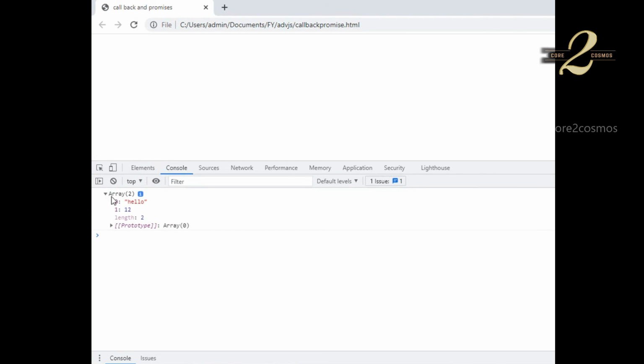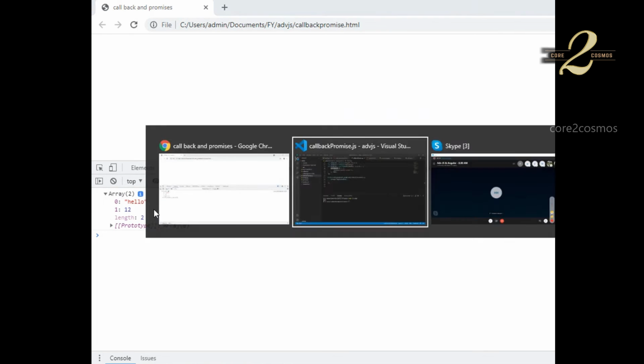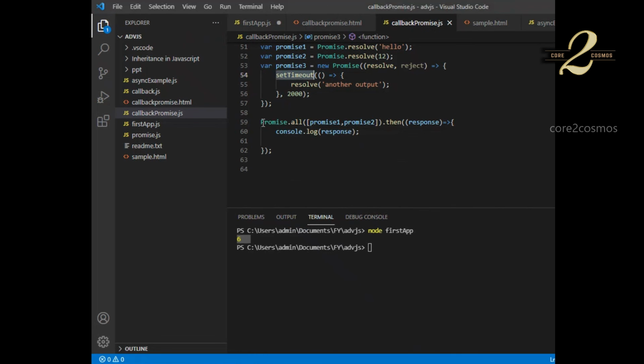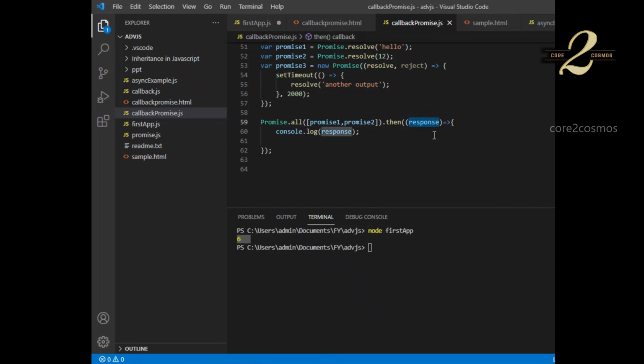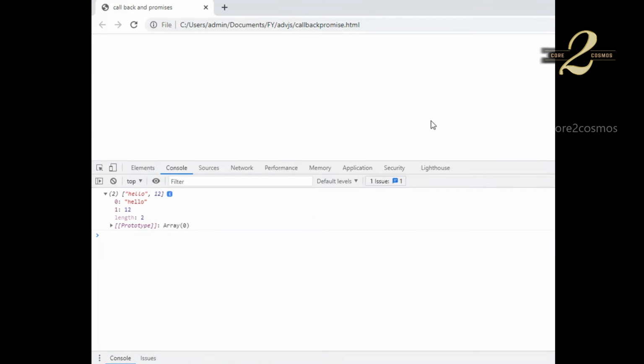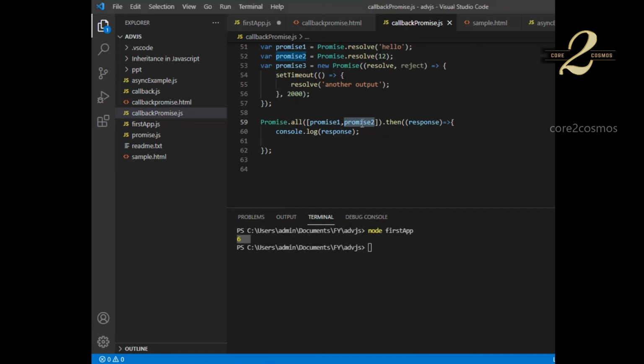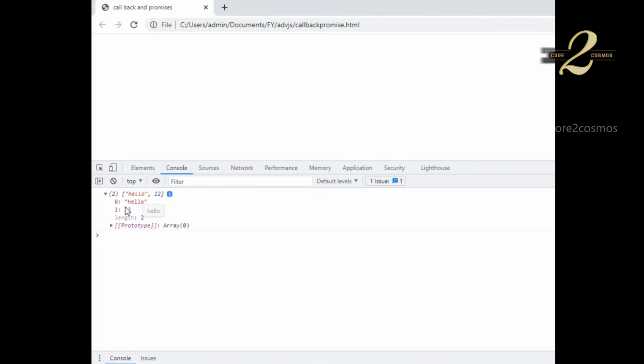So this response I have got, right? Hello and 12. So these two promises are executing simultaneously. If you see, I'll clear the console and refresh it. So I'm getting two responses. Here, the response I'm getting as an array. So the first index will have the response of the first promise, the second index will have the response of the second promise, right? So I'm printing that in an array.